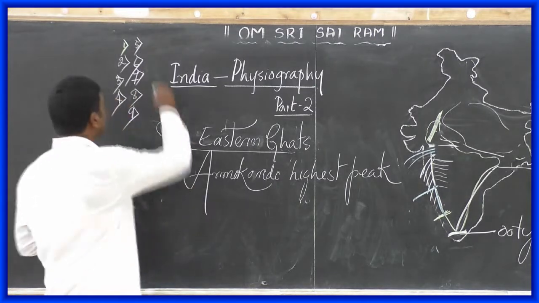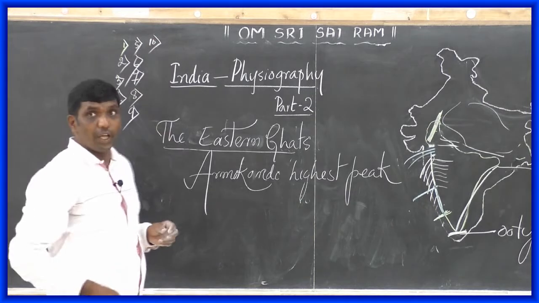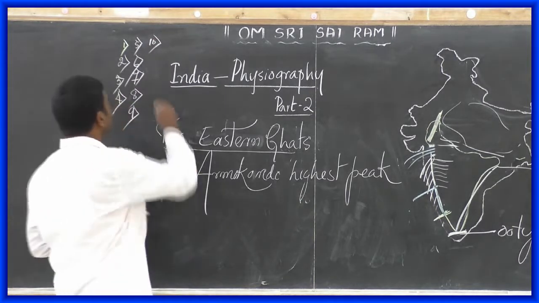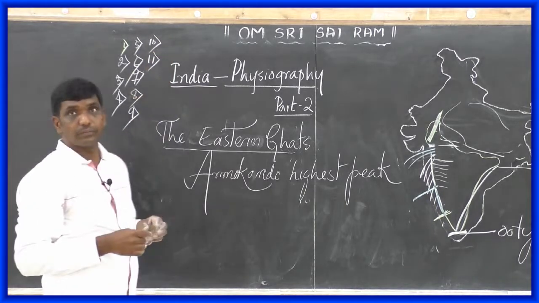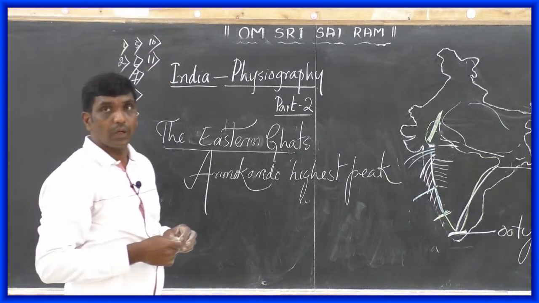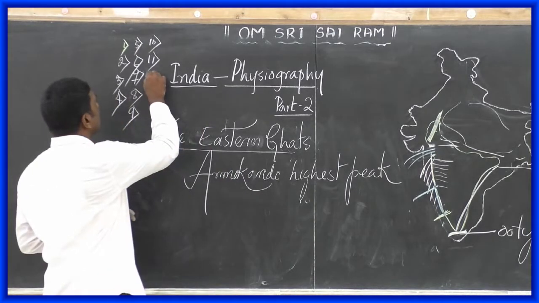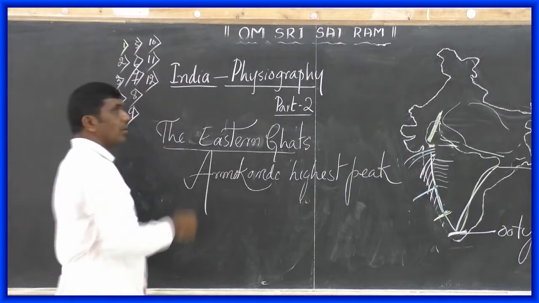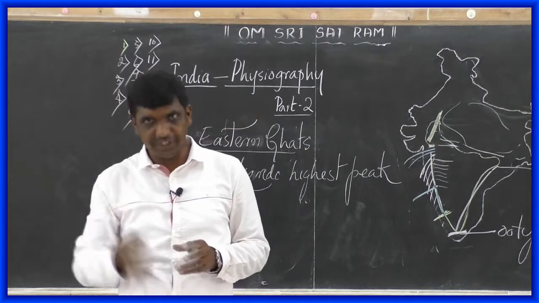Which is the highest peak in South India? 10th question. Which is the highest peak in Eastern Ghats? 11th question. And 12th question is, mention the differences between Western Ghats and Eastern Ghats.